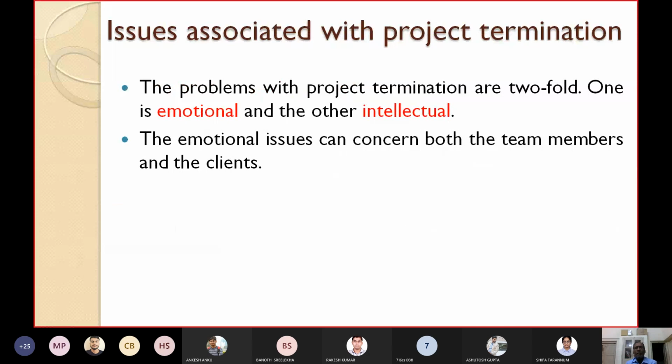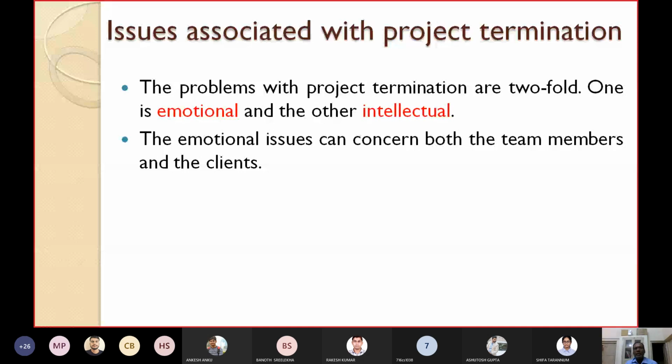The problems with the project termination are twofold. Now let's see the issues which are associated with project termination. One is emotional, which is an important issue, and the other issue is intellectual. The emotional issues can concern both the team members and the clients, because some of the team members may be emotional, and similarly the clients who are associated with the project for a long time may also be emotional.